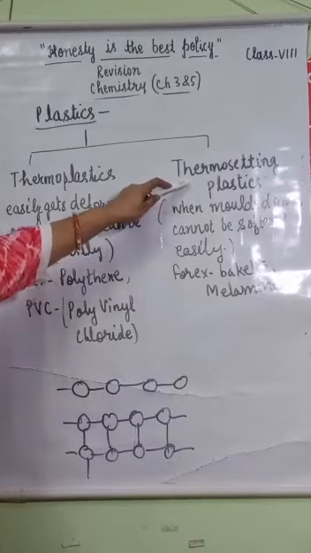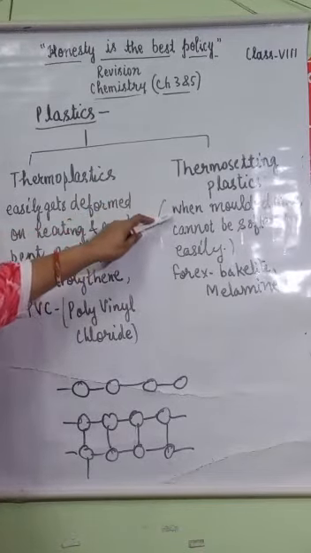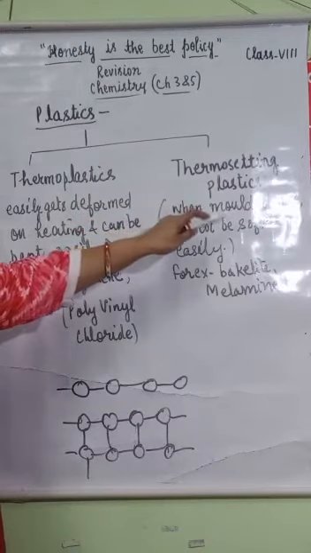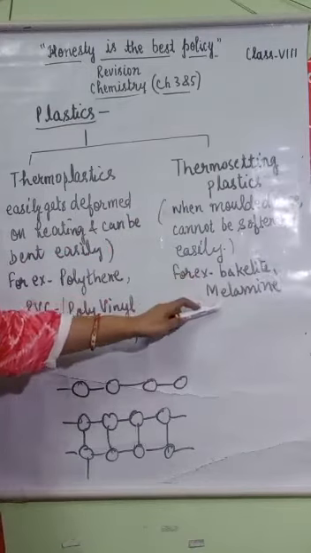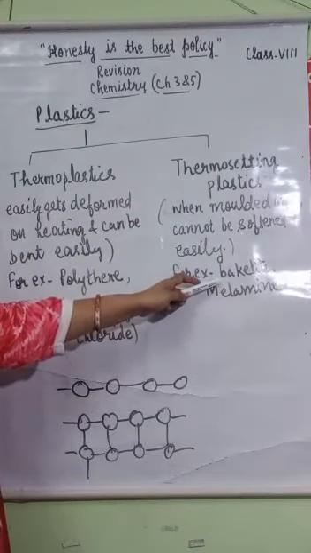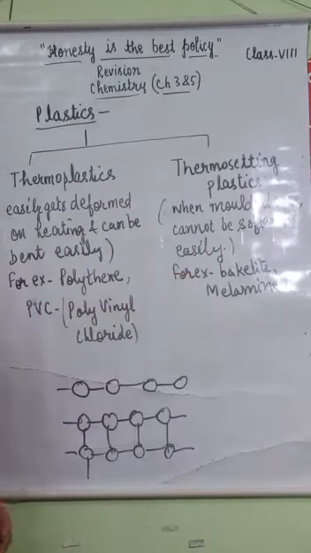And thermosetting plastics are those plastics which when molded once cannot be softened easily, like bakelite and melamine. Bakelite is a poor conductor of heat and electricity, so it is used in making electrical switches. It is also used in the making of handles of cooking utensils.